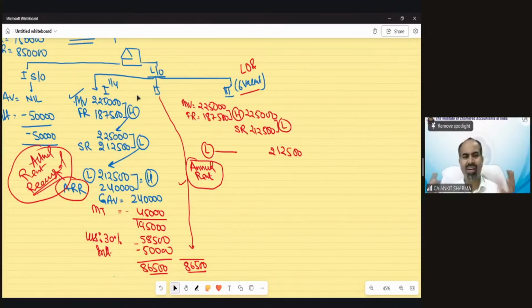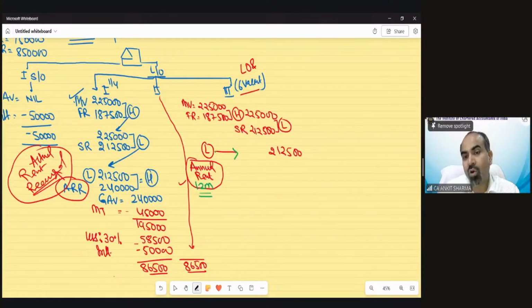So actual rent received, as the name explains itself, is the amount of rent we have received, and we need to take that. But annual rent does not have any connection with whatever you have received. It would always be 12 months rental value. It is annual rent. What you have received does not matter. It is always 12 months rental value we have to consider for the purpose of comparison.